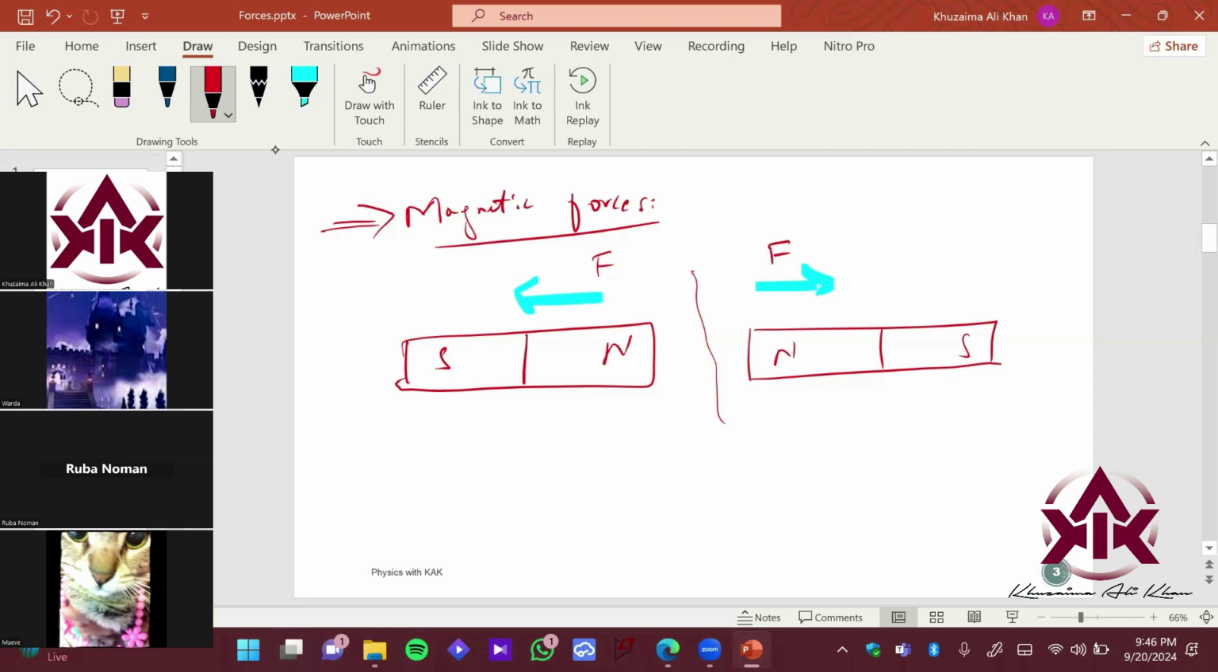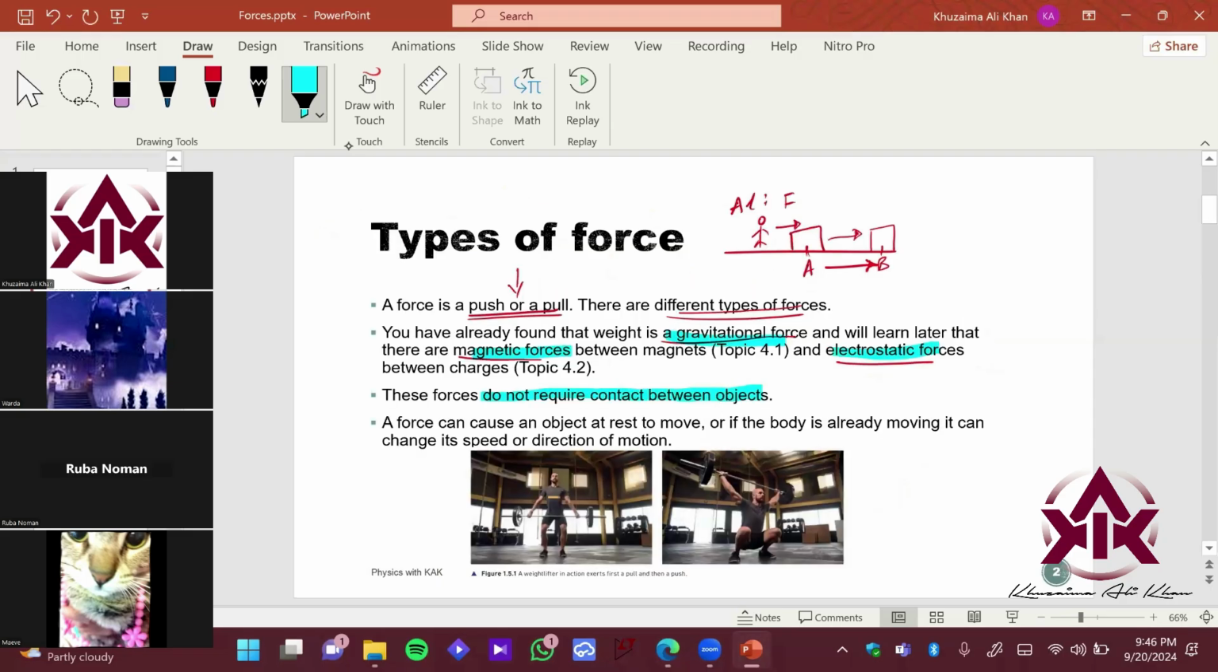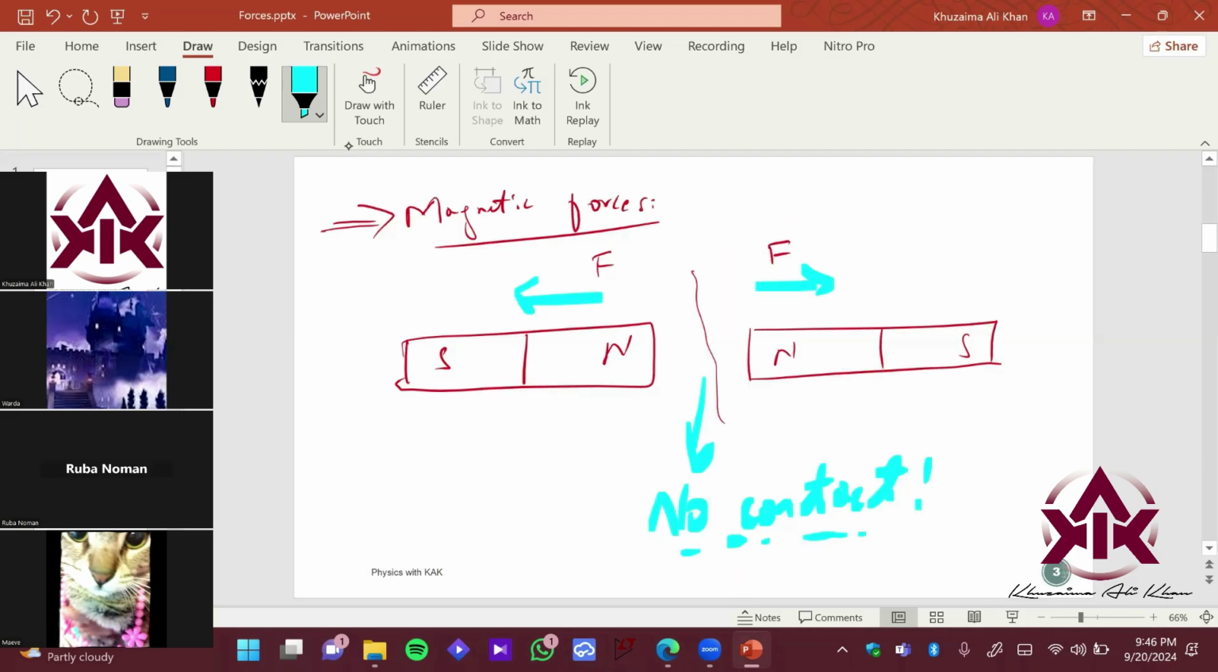But what do you see over here? There is no contact, right? There is no contact over here. Still, there are forces, right? So forces which involve motion, like a person pushing or pulling a box, or a car moving across a road, yeah, those need contact, right? But we have forces which do not require any contact, like magnetic force, right?